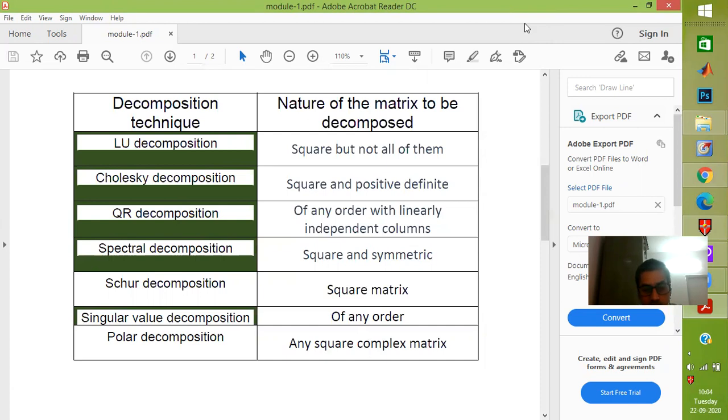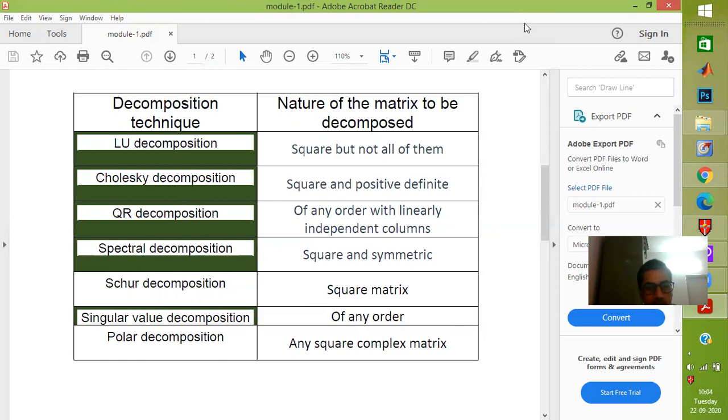Now, these work practically on different matrices, but there are some constraints. For example, LU decomposition, Cholesky decomposition, and spectral decomposition work on square matrices under varying conditions, while the QR decomposition and singular value decomposition are generally for any matrix.